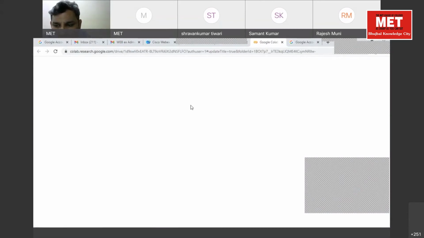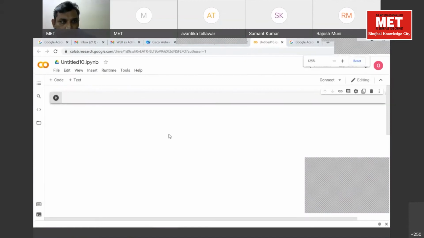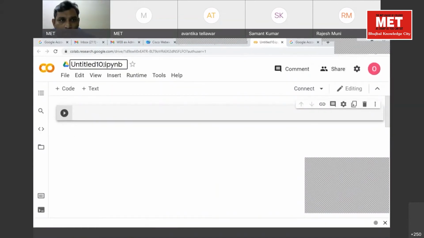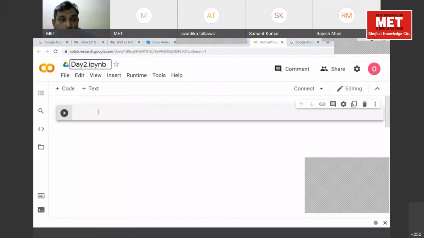Am I audible? Okay. Now we'll call it day 2. Now what we want to do is define and use our application. We want to compute Z values.